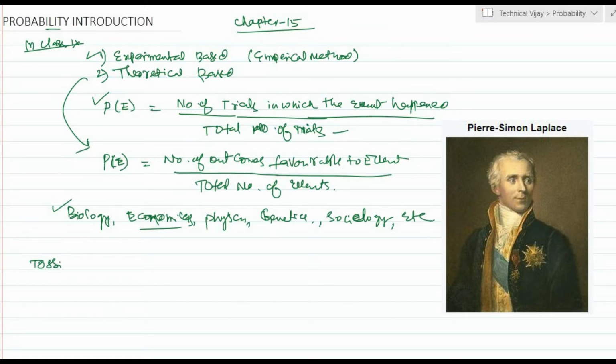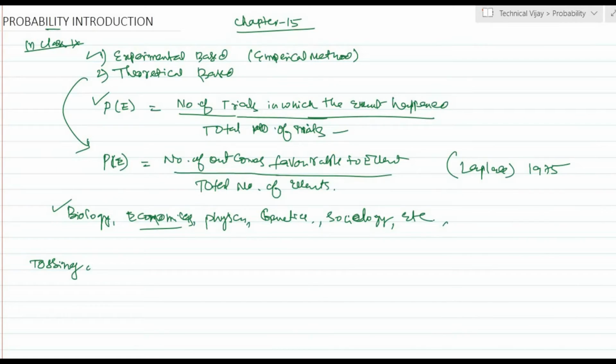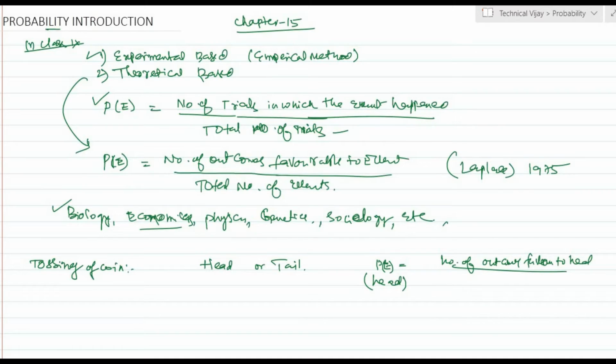Let us discuss tossing of a coin. A coin has only two possible outcomes, that is, it may be head or it may be tail. There are only two possibilities. Here we can write the probability of getting a head as the number of outcomes favorable to head divided by the total number of possible events.